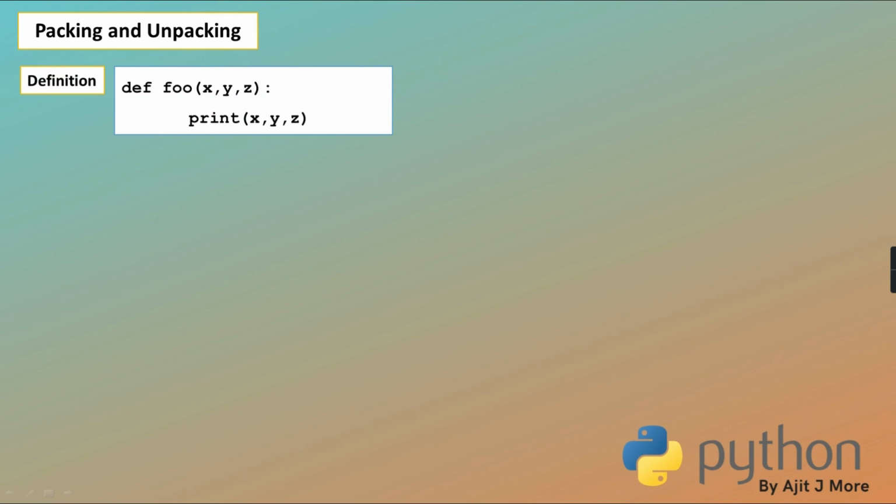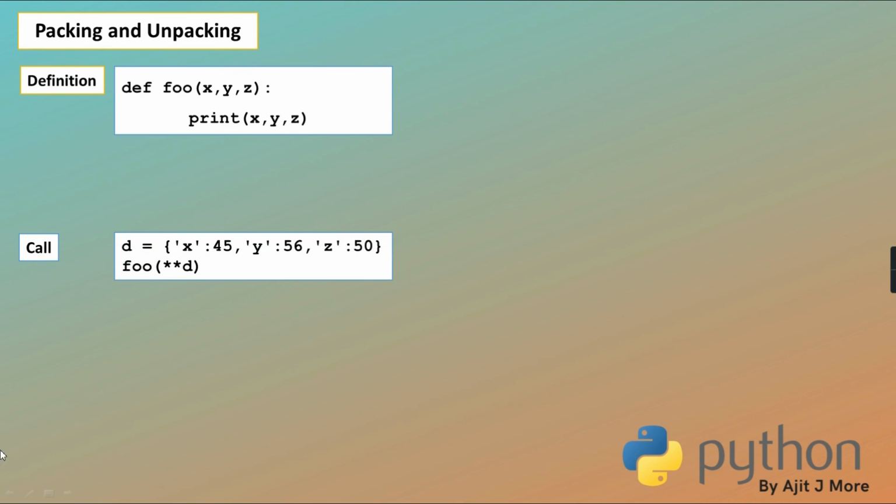So quickly we'll just see this to wind up with today's session. See, I've defined a function foo with only 3 arguments x, y, z. I'm just printing all 3. So while calling, I've first created a dictionary with key value, key value, key value. Now some idea about dictionary you have got, so that it will be helpful in the next chapter, because there dictionary as a topic separately we are going to discuss. So x is given 45, y 56, z 50, order doesn't matter.